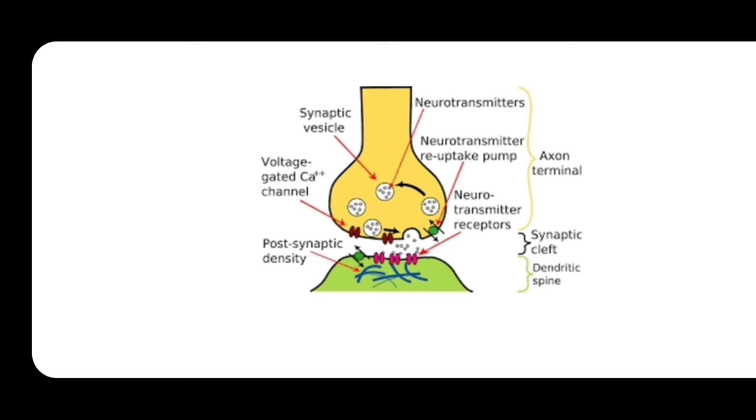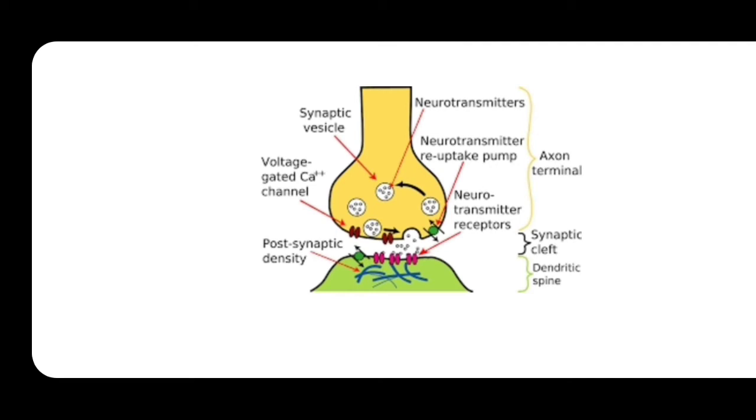Now, let us see how the conduction of the impulse occurs. Once the dendrites receive the impulse, they carry it towards the cell body. From the cell body, the impulse is given to the axon, and this axon carries the impulse away from the cell body. Like that, the impulse has reached the terminal end of the neuron, the axon terminal. When it comes to the axon terminal, the synaptic vesicles come near to the presynaptic membrane.